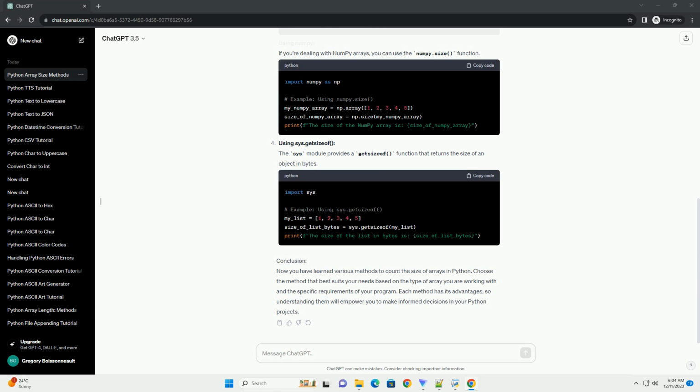Conclusion. Now you have learned various methods to count the size of arrays in Python. Choose the method that best suits your needs based on the type of array you are working with and the specific requirements of your program. Each method has its advantages, so understanding them will empower you to make informed decisions in your Python projects.